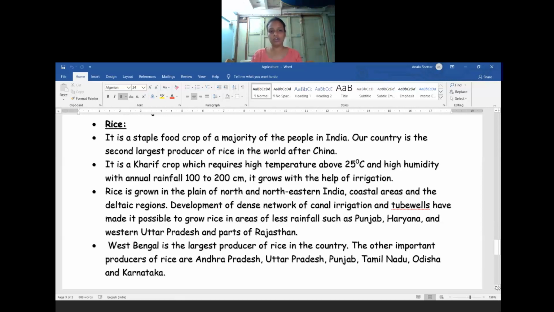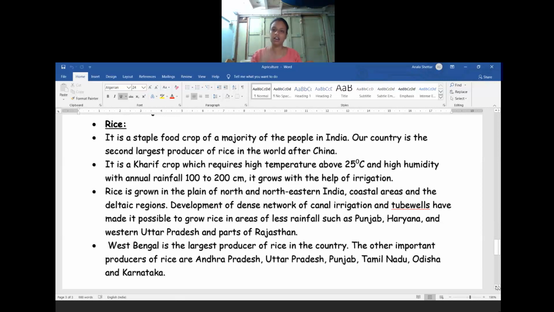Okay, it is a kharif crop, which requires high temperature of about 25 degrees Celsius and high humidity with annual rainfall of nearly 100 to 200 centimeters. And it grows with the help of irrigation facility, because in the cultivation of rice, stagnant water should be there in the field.